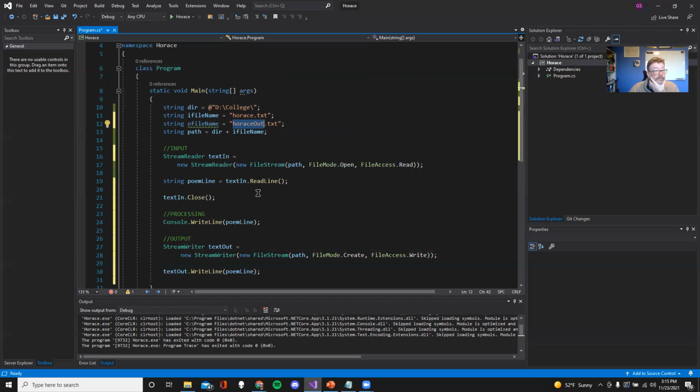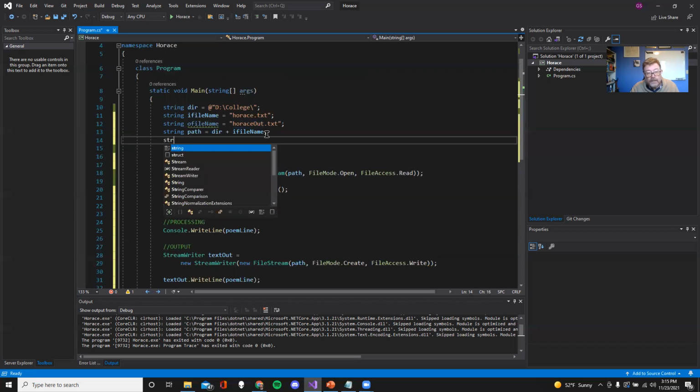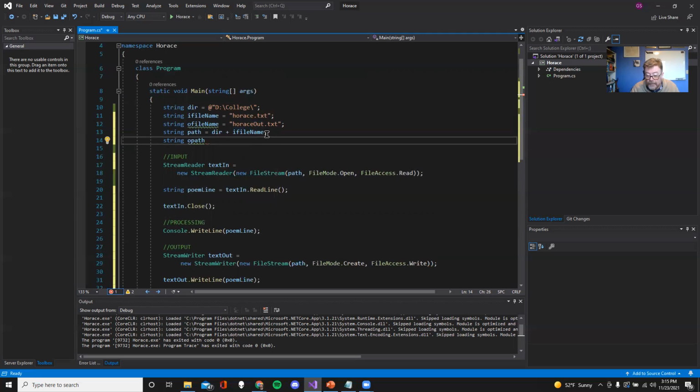Oh, no, it's not. Remember the path? I need to have another path variable. All right. Talk yourself through these programs, because otherwise you will be a doofus like me. That's going to be assigned dir plus, and it's going to be O file name. All right, good deal. So let's see O path.